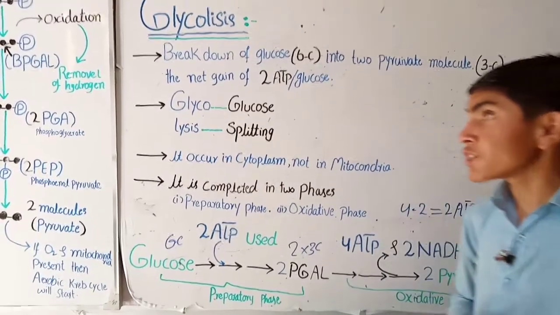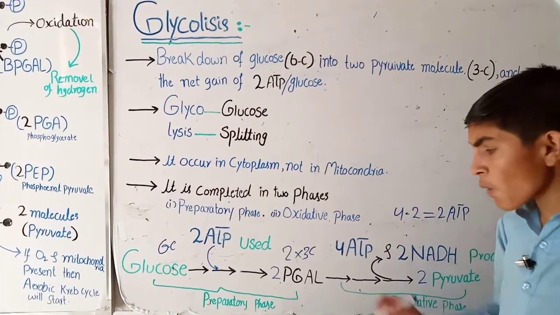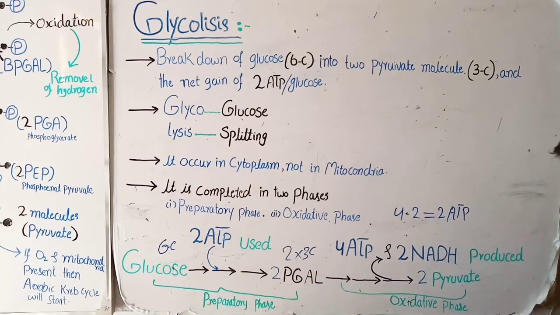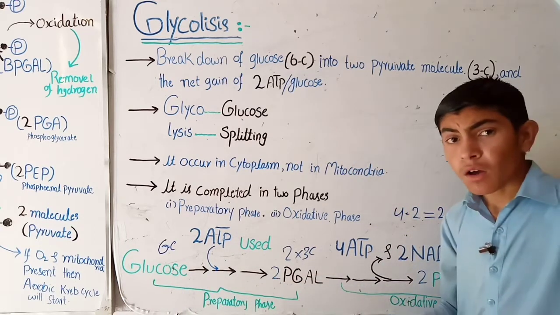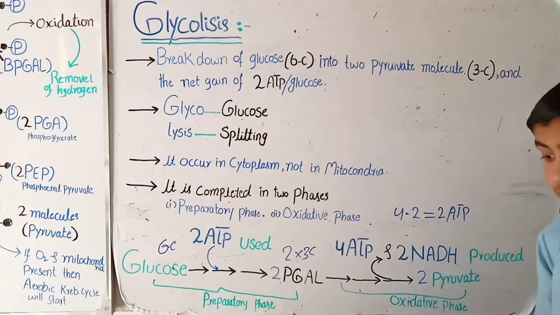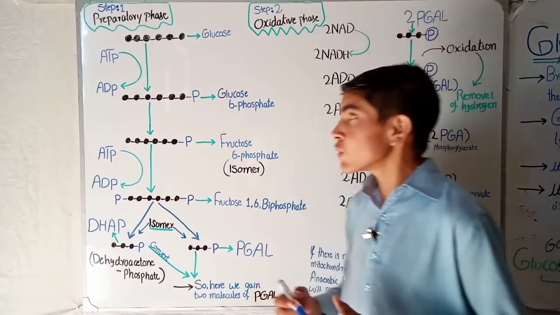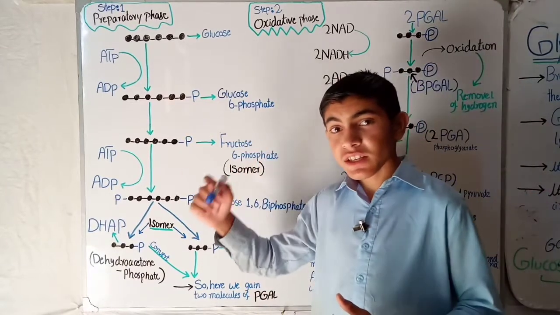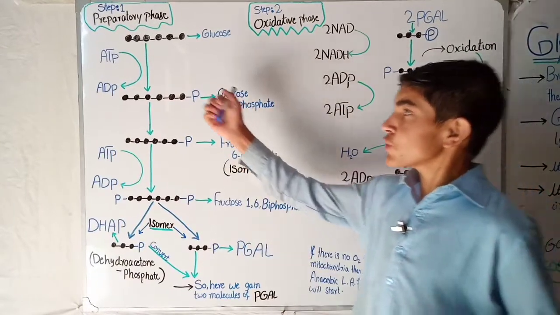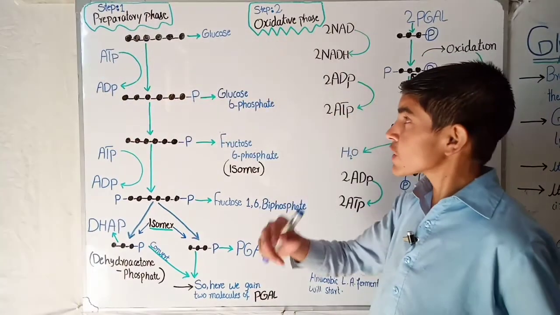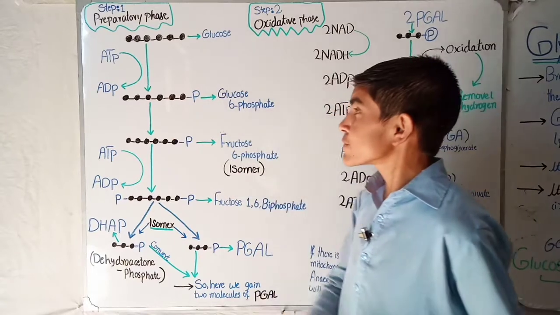Now we have studied the general idea of glycolysis. Now we talk about how glucose is finally converted into a pyruvate molecule with a better diagram. So let's start. Now we talk about how the preparatory phase and oxidative phase occur. The first step of glycolysis is the preparatory phase and then the oxidative phase. So let's start with the preparatory phase.